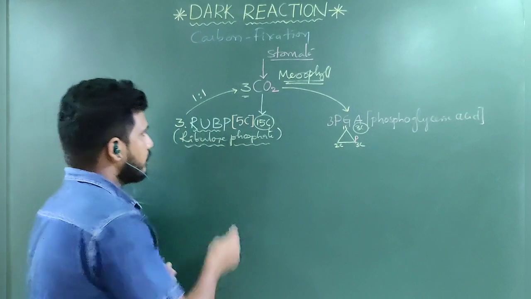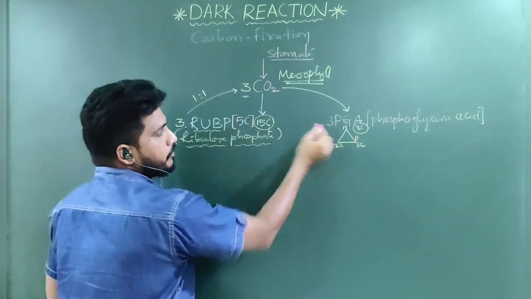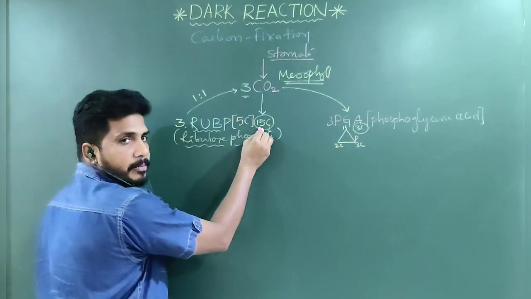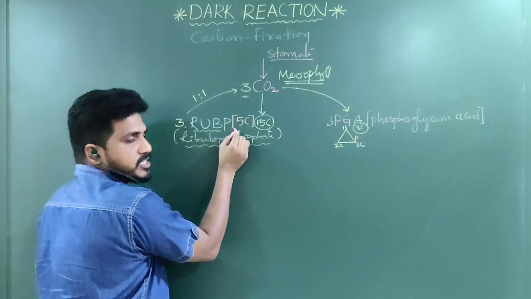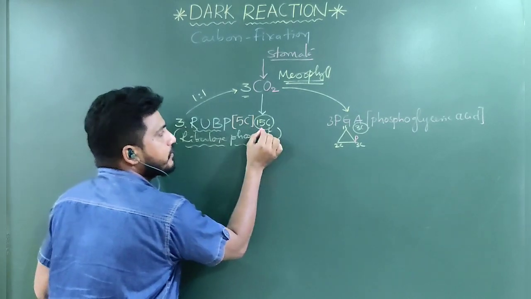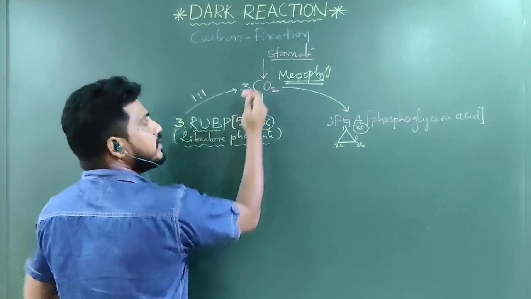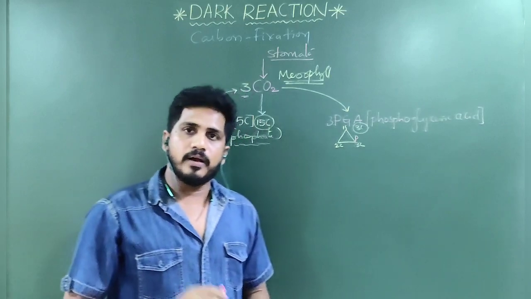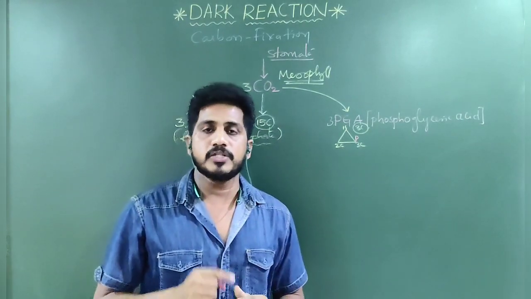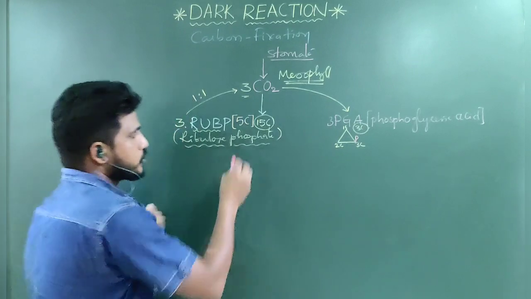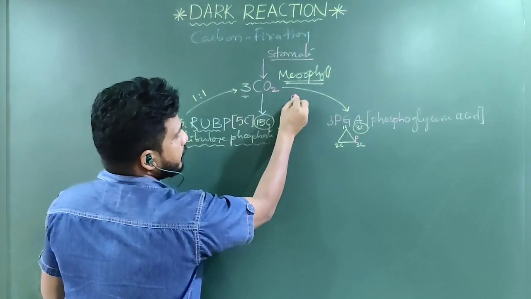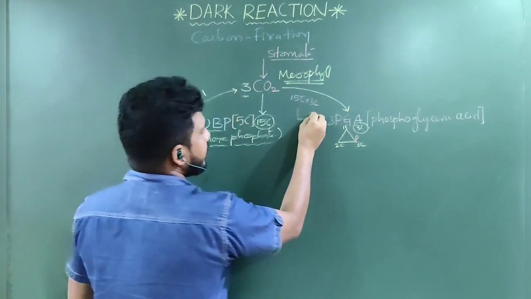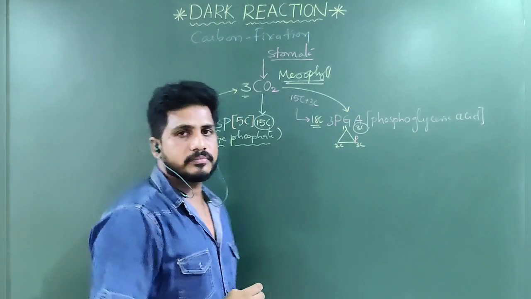Just think. These 2 are fused and form this. These 2 are fused means how many carbons are fusing? 15 carbon component, 3 molecules. Each molecule is 5 carbons. So the 15 carbon molecule is accepting 3 carbon dioxide because of the 1:1 ratio. 1 carbon dioxide has 1 carbon, so 3 carbon dioxide has 3 carbons. So 15 carbon plus 3 carbon is equal to an 18 carbon component.